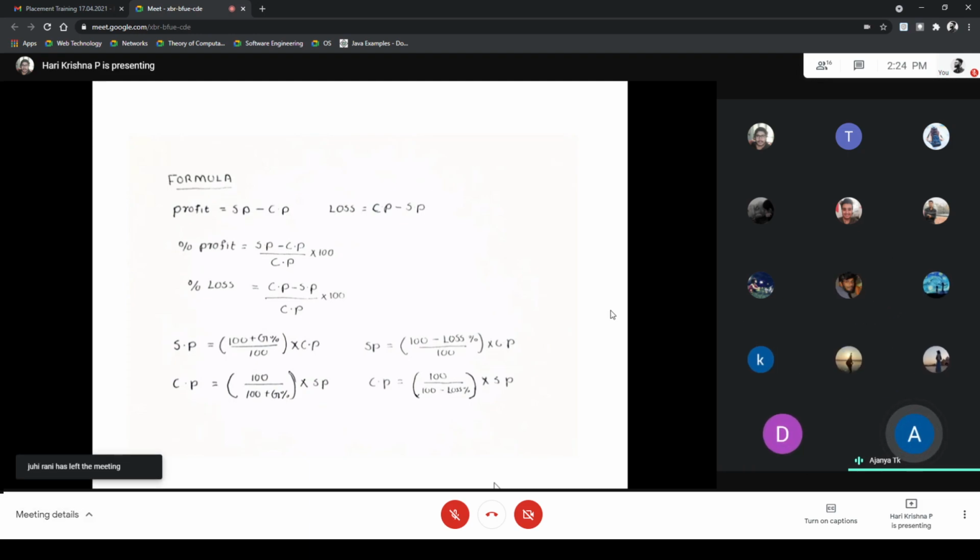And in some questions, the gain percentage and the selling price are given and we are asked to find the cost price. And also when selling price and loss percentage are given, we are asked to find the cost price. We can look at some problems. Next slide.